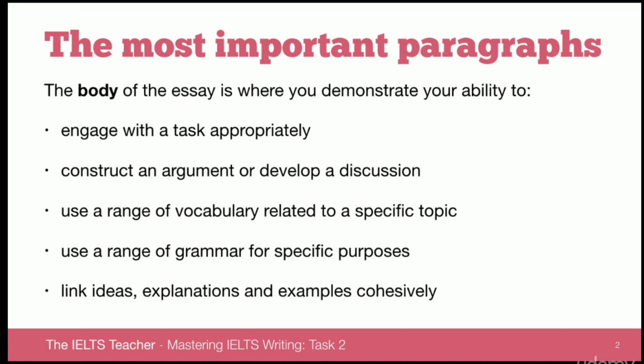So really, the body is the place where you are addressing every one of the band descriptors, all four, or in other words, 100% of your score. So we are looking at task response, constructing an argument, lexical resource, a range of vocabulary, grammatical range and accuracy, a range of grammar, and coherence and cohesion, linking ideas and explanations cohesively. Or in other words, we are looking at all of the band descriptor categories within the body.